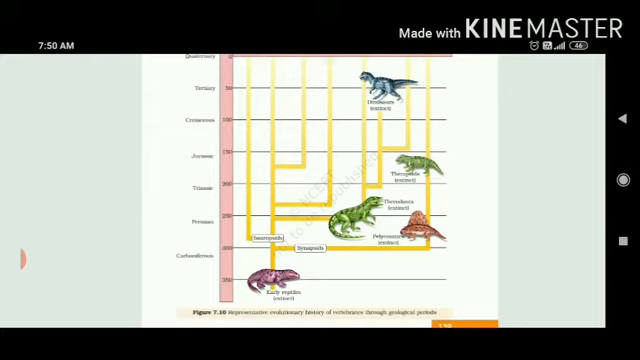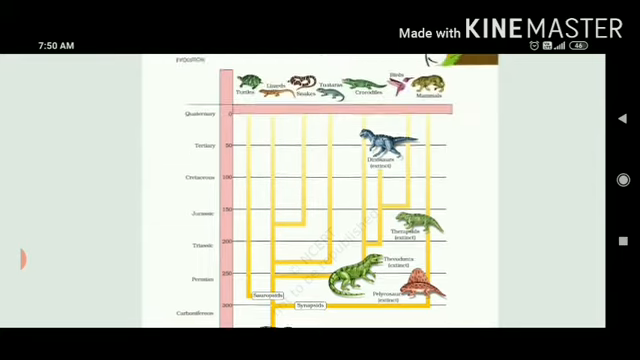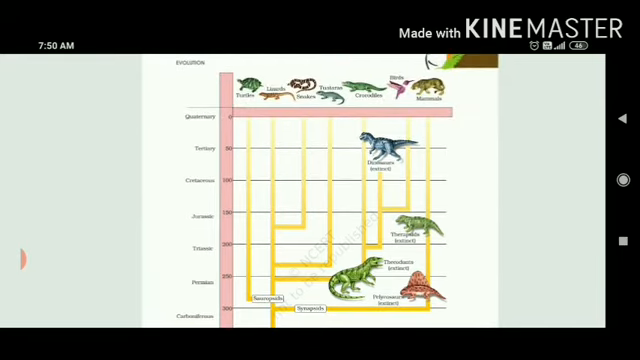Between 300 to 250 million years ago, the time period is called Permian. Then between 250 to 200, it is called Triassic. Then 200 to 150 million years ago, the time period is called Jurassic. Similarly 150 to 100 million years ago, the time period is called Cretaceous, and then ultimately Tertiary and Quaternary.